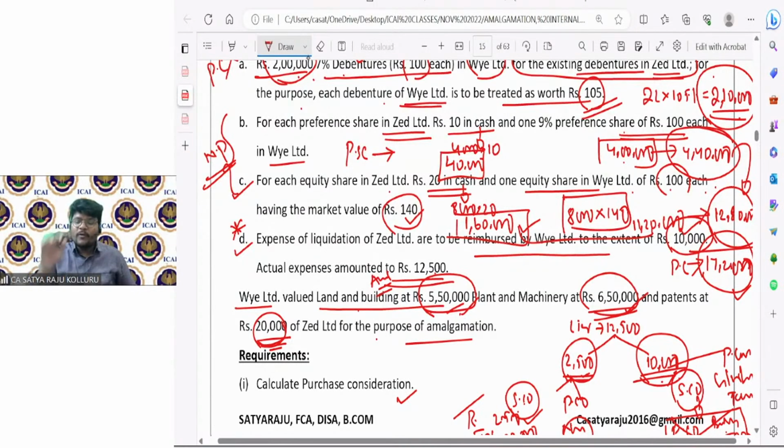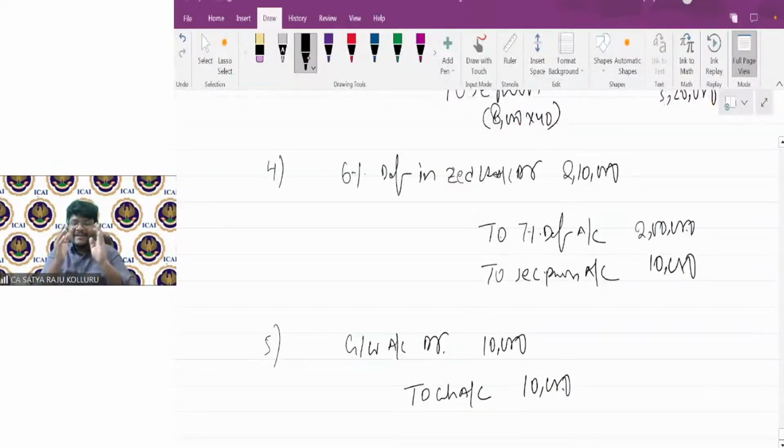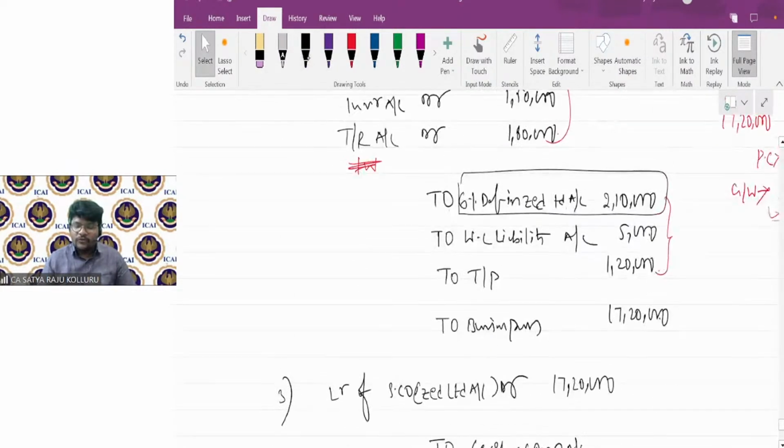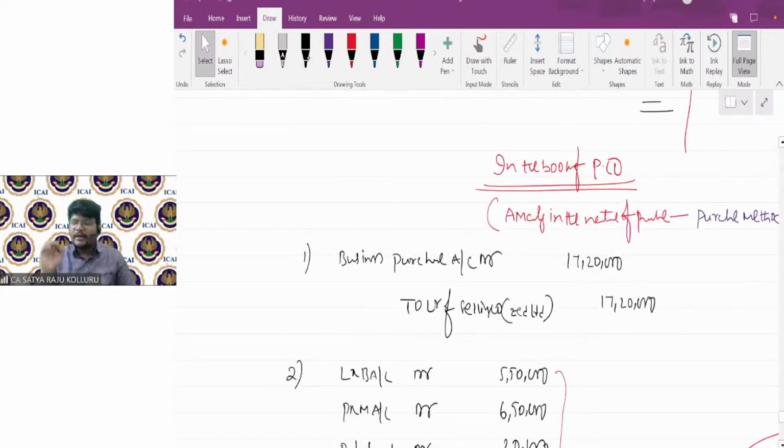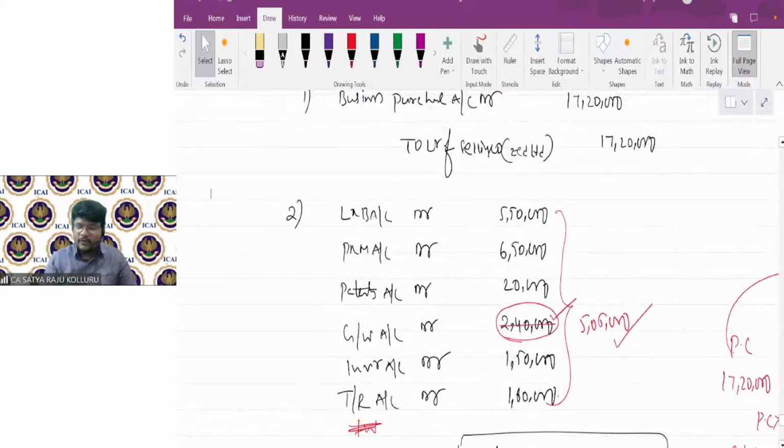If, before amalgamation, the balance sheet of Y Limited was given, then for the existing assets and liabilities of the purchasing company, I would need to adjust all these line items. What are the entries I passed, I would need to adjust. So the first entry, no need to adjust anything, because business purchase debit, business purchase credit. Liquidator of selling company credit; at the time of making payment, liquidator of selling company debit. That's where there is no impact.